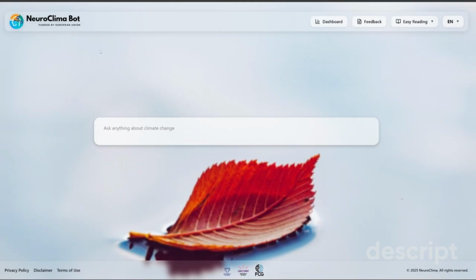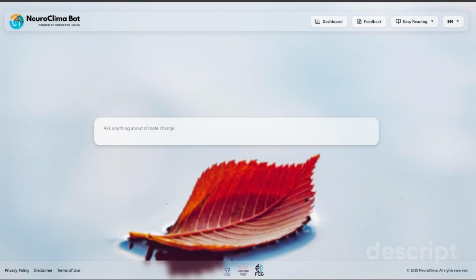This agent was developed by the Future Computing Group at the University of Oulu. This project is funded by the European Union. We use advanced architecture with multimodal retrieval, including vector databases, graph knowledge, and social tipping point analysis to provide accurate and contextual responses to climate queries.